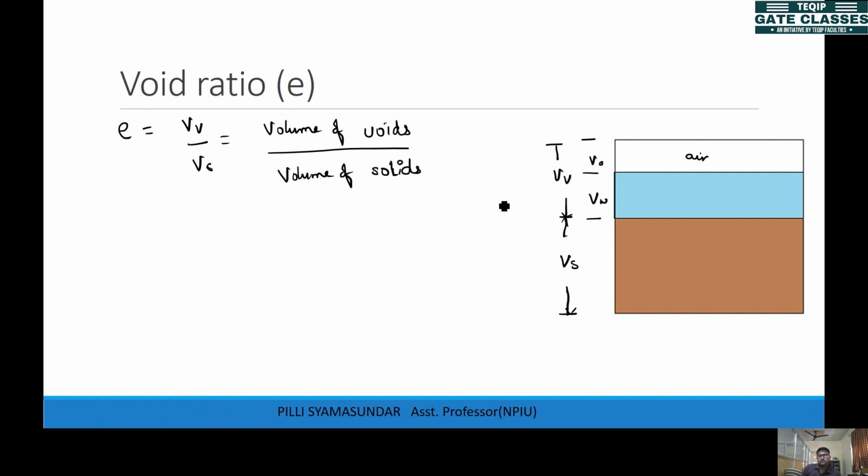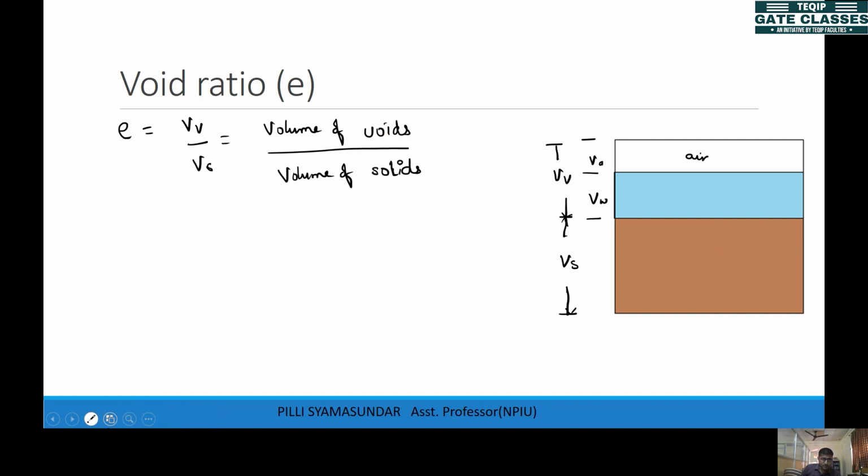So this is the void ratio. It tells you about the complete volume of voids, that is, the gap between the solid particles. This is solid particle and this is vacant space which is filled by air and water. That vacant space is what we call voids, right?